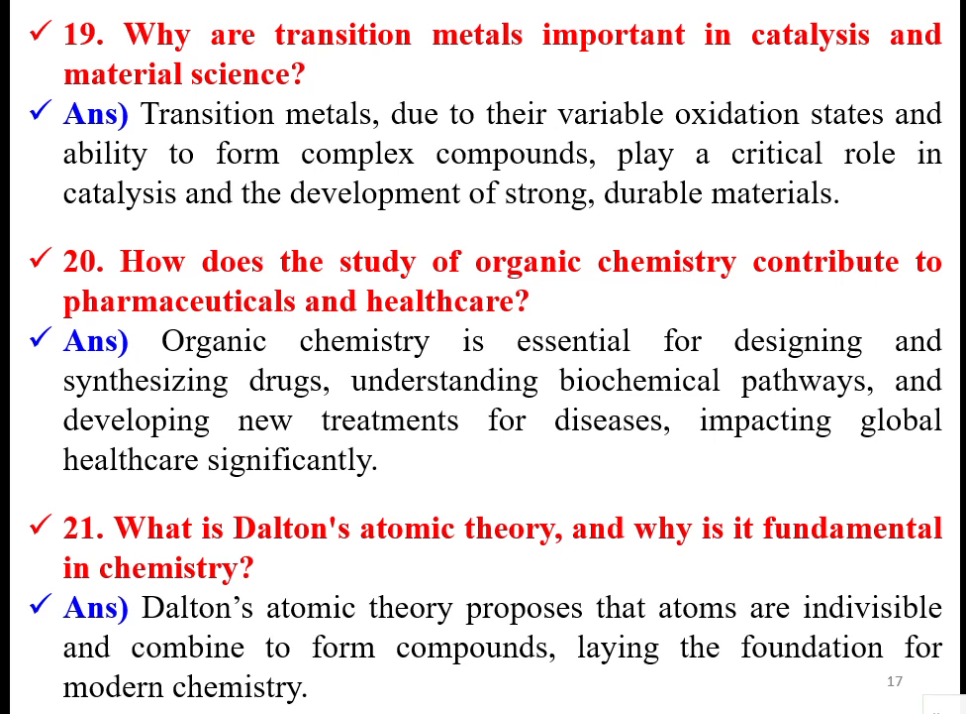So these transition elements are important for catalysis in material science. Why is it? Because they have variable oxidation states. Oxidation state is nothing but the number of electrons that it can share while forming a reaction. So it can produce variable oxidation states and has the ability to form complex compounds. It may form complex compounds and play a critical role in catalysis because of its crystalline structure, being metals, they support as catalysts and in the development of strong, durable materials.